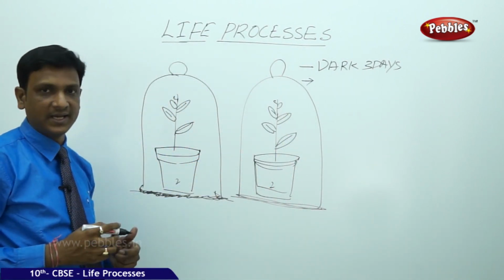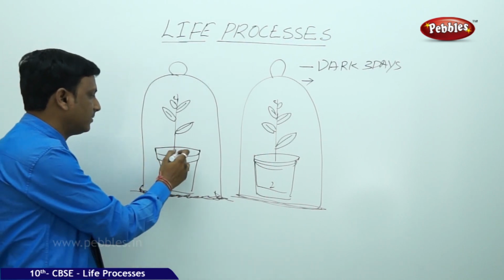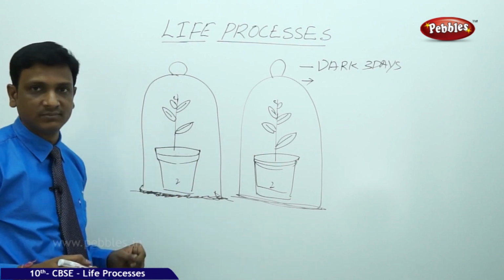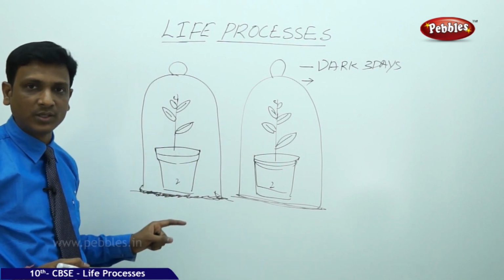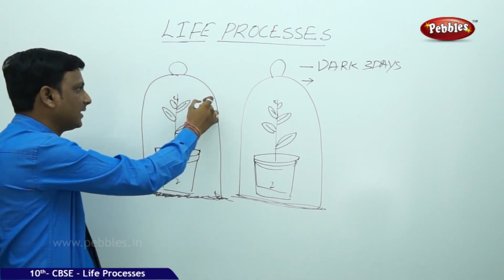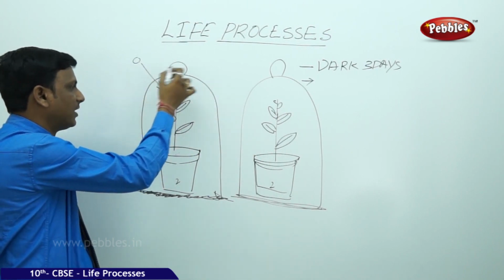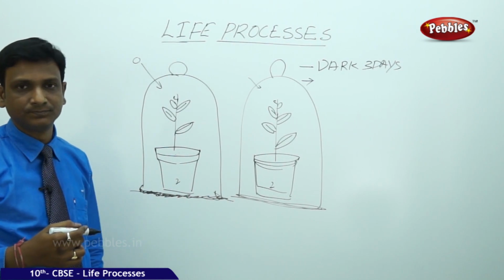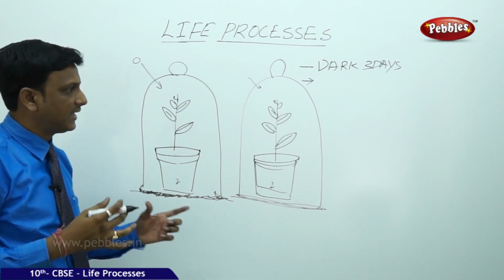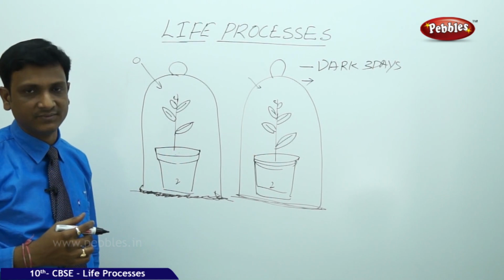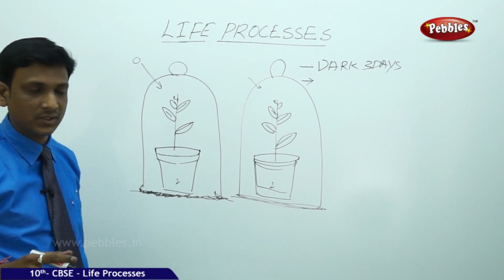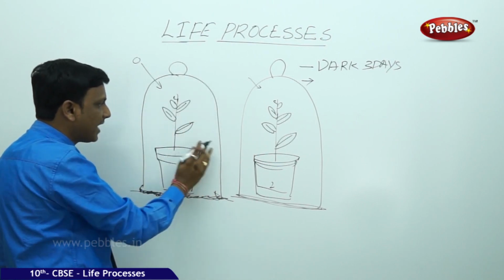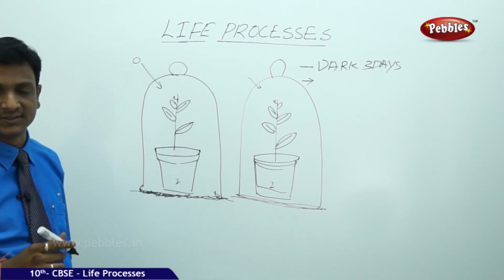Both the plants are in sunlight. They are well watered before you keep the bell jar. So they have water, they have green leaves. That means they have chlorophyll, they have water, they have sunlight because they are in glass jars. So light can easily pass through. But what is missing? Air is missing. So you made sure that air is not available to these leaves, but you may get one doubt. So here is this much of room inside the bell jar. This room may have some carbon dioxide for photosynthesis.